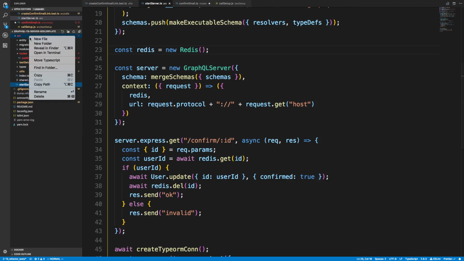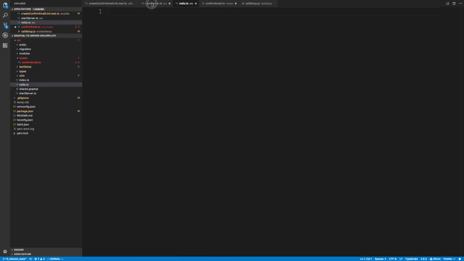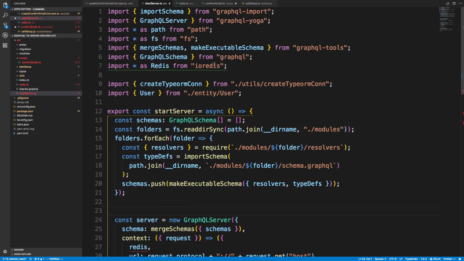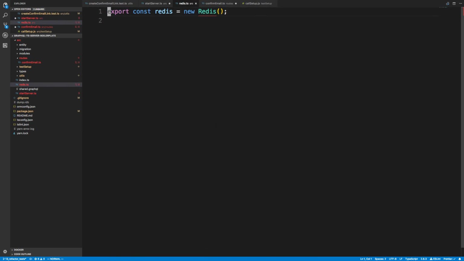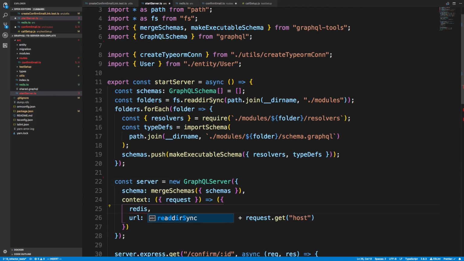So I'm going to just create a file called redis, which I then import from everything. Okay, so I'm now creating one Redis instance in this file, and we can copy ioredis over here. And now I'm just going to import Redis wherever I need to use it. So I need to use it here, so I'm going to import it.